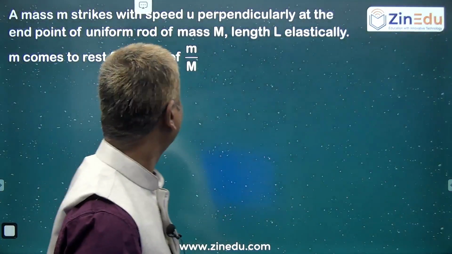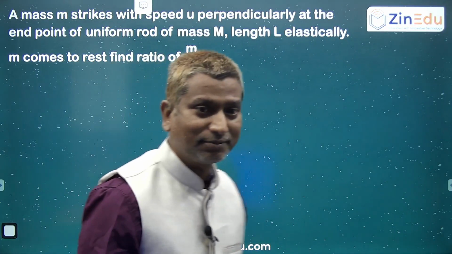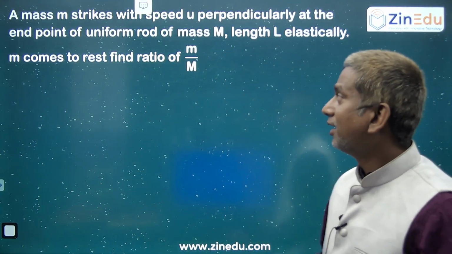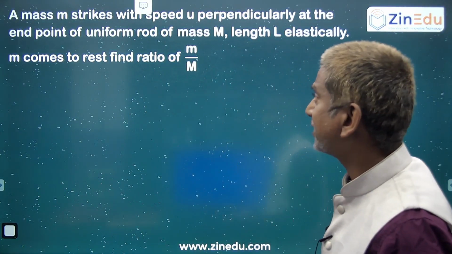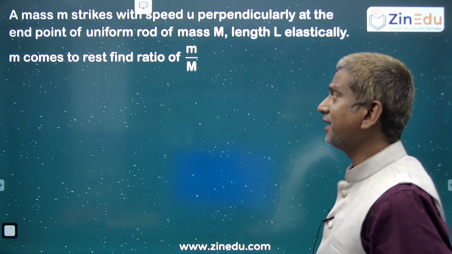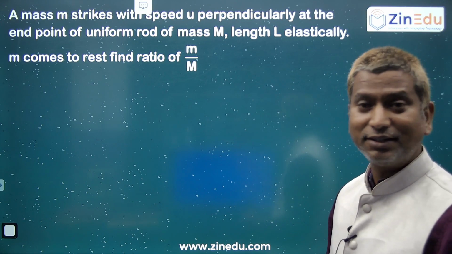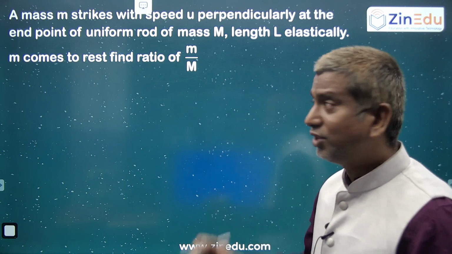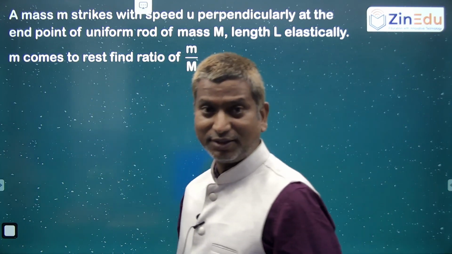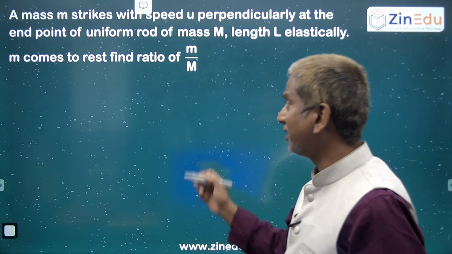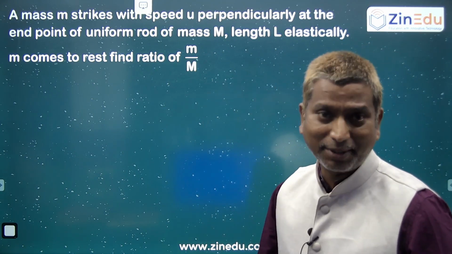Start with the first question here. A particle of mass m strikes with a speed u perpendicularly at the end point of a uniform rod of mass M, length L, elastically. After collision, the small m mass comes to rest. Then you try to find the mass ratio of the small m by capital M. That is the question asked.